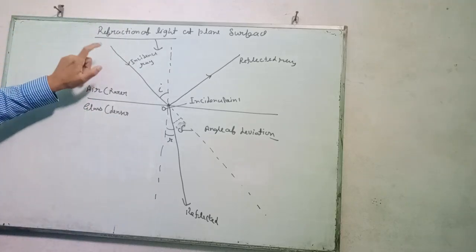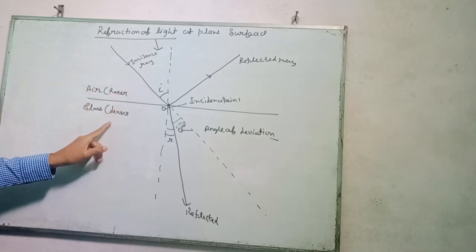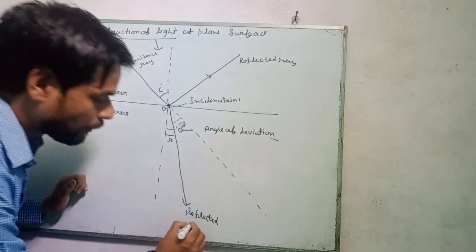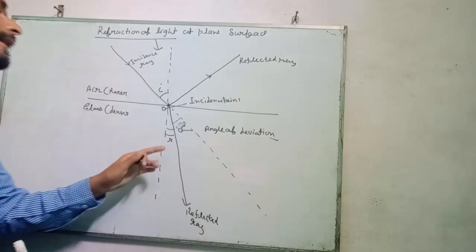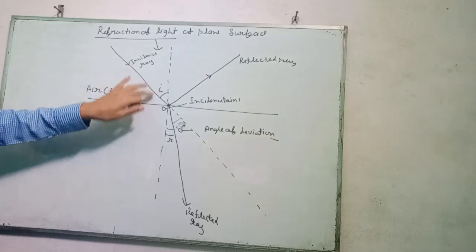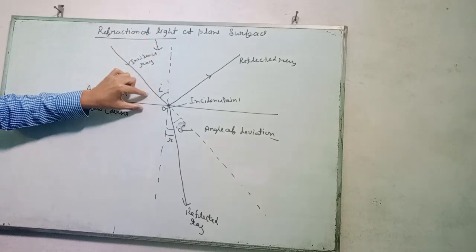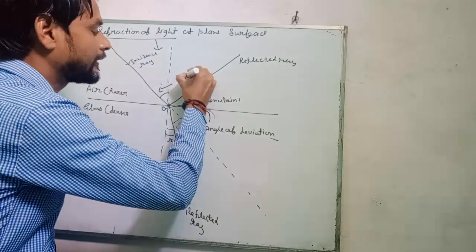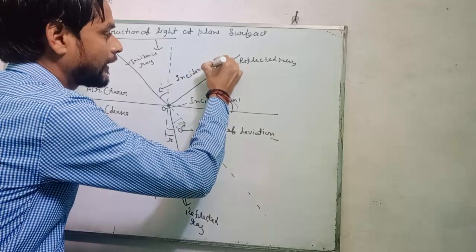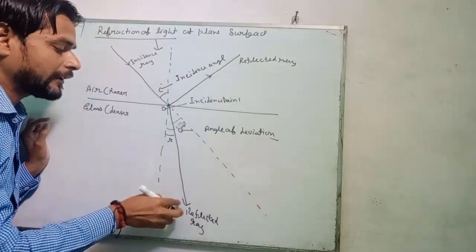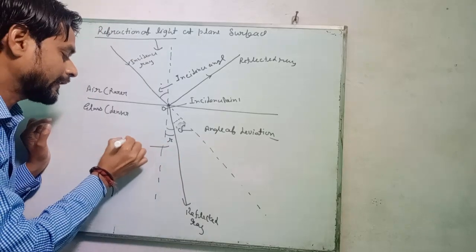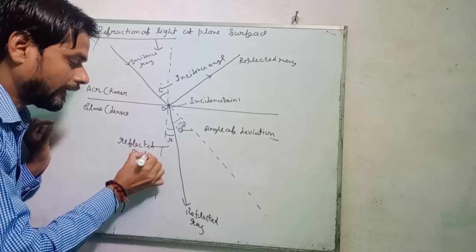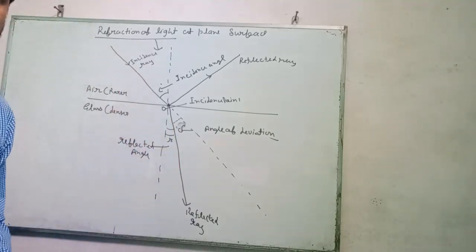When an incidence ray passes from rare to denser medium, then the refracted ray goes toward the normal. The angle between the incident ray and the normal is called the incidence angle, and the angle between the refracted ray and normal is called the refracted angle, represented by symbol R.